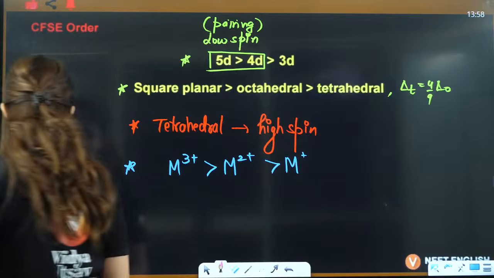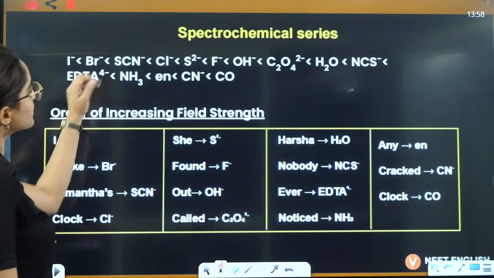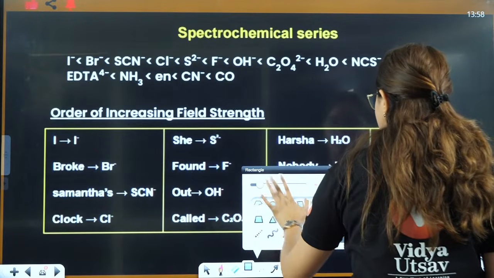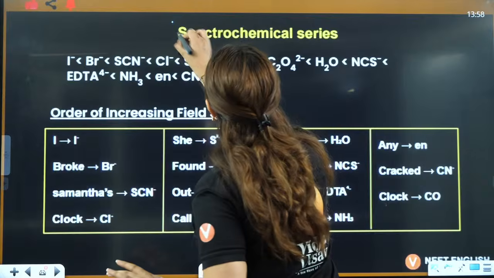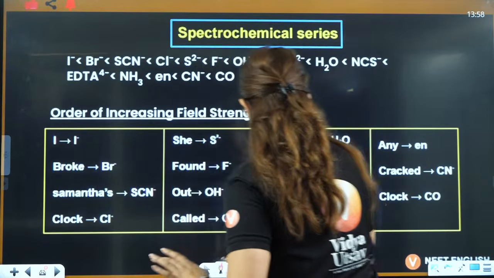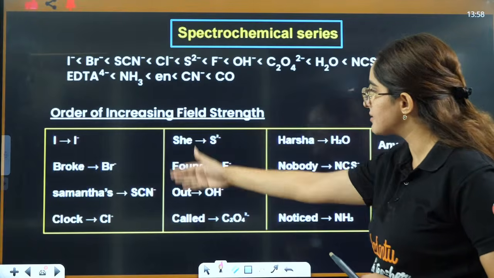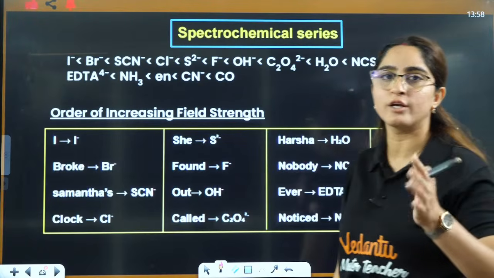Okay, tell me everyone, is that clear? Now this one is the spectrochemical series, from where directly the questions are asked. Okay, they directly ask you questions from the spectrochemical series. I'll tell you how. This is the full series and this is how you learn it. They ask you the order of the series directly.